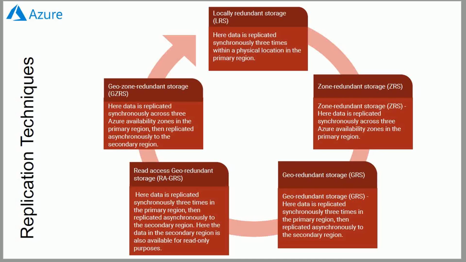And another is read access geo redundant storage. Here data is replicated synchronously 3 times in the primary region, then replicated asynchronously to the secondary region. The difference is that the secondary region is available for read only purposes. And geo zone redundant storage: here data is replicated synchronously across 3 Azure availability zones in the primary region, then replicated asynchronously to the secondary region. So these are the replication techniques available on Azure storage.